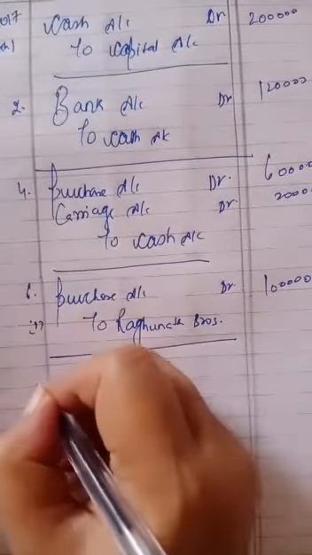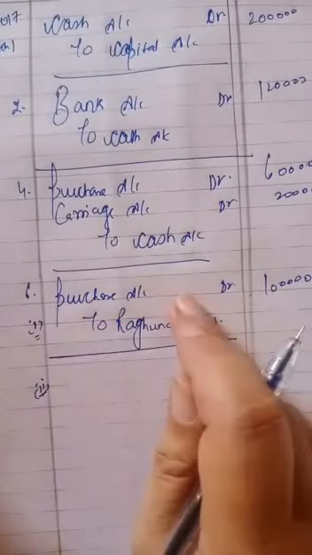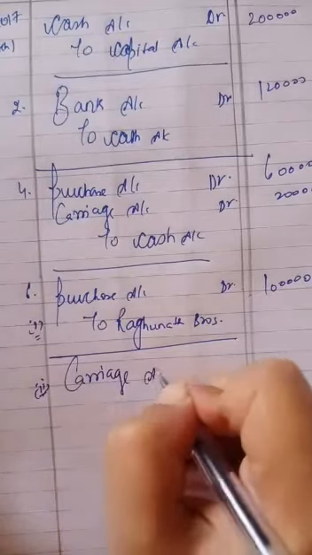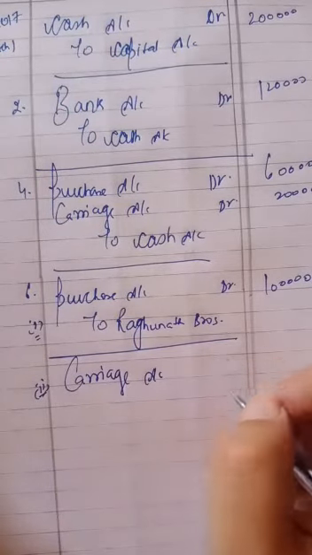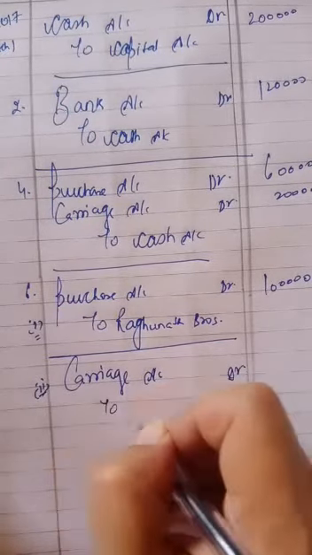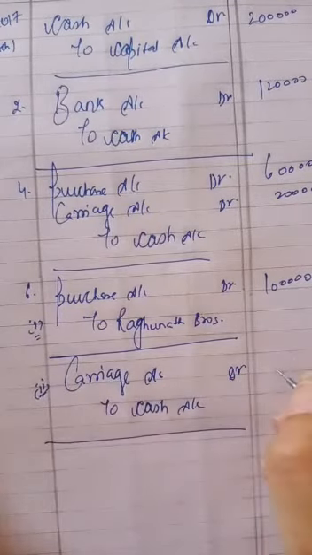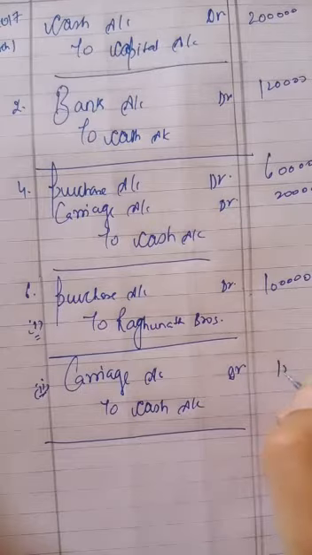This was the entry which was related to credit, and on this same date we have paid something. This was credit and this was cash. Carriage we have paid. Carriage account debit to cash account, rupees 1,200.